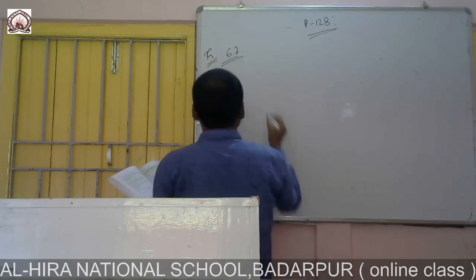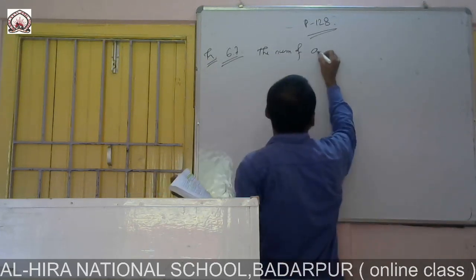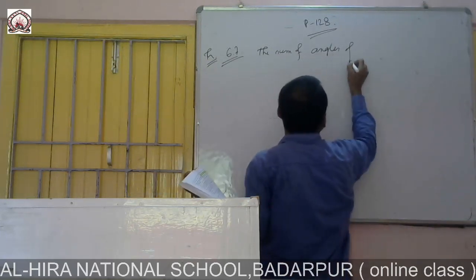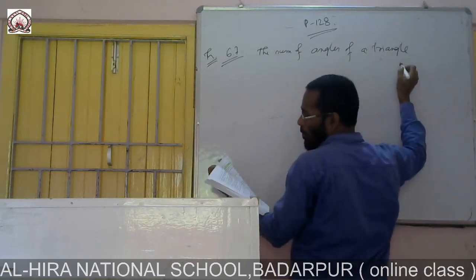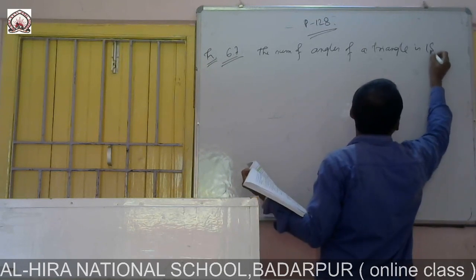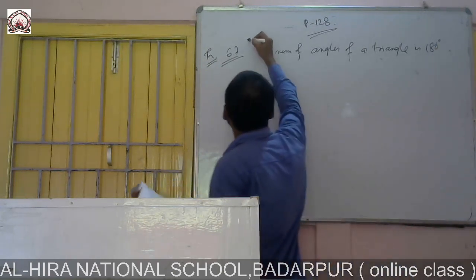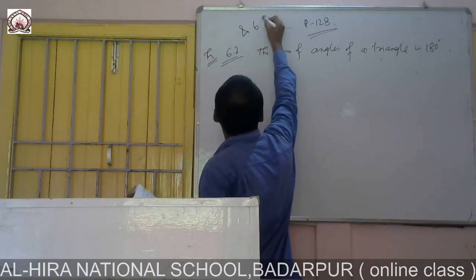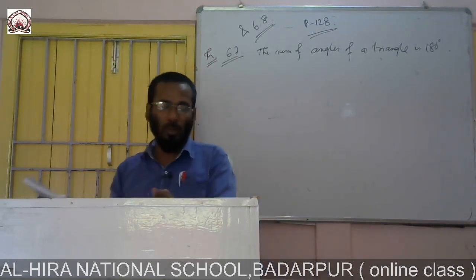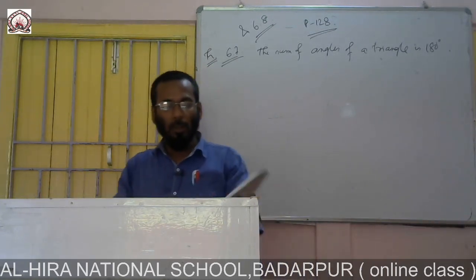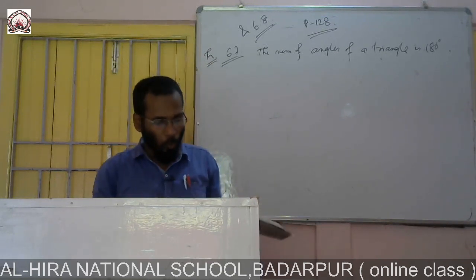The statement is: the sum of angles of a triangle is 180 degrees. Theorem 6.7 and theorem 6.8 are most important. You see page number 128. These two theorems are needed. So the first one is: the sum of the angles of a triangle is 180 degrees. It has to be proved.